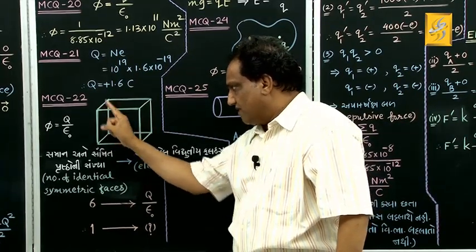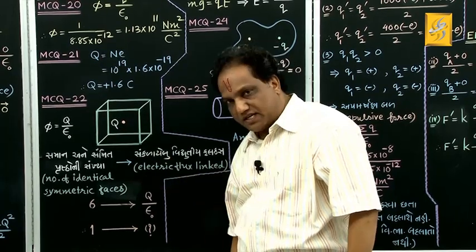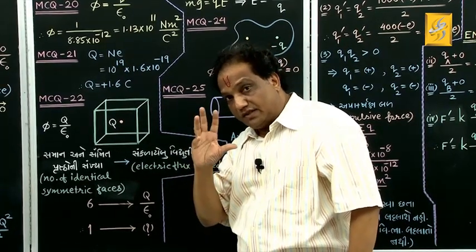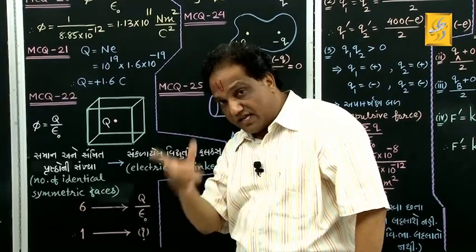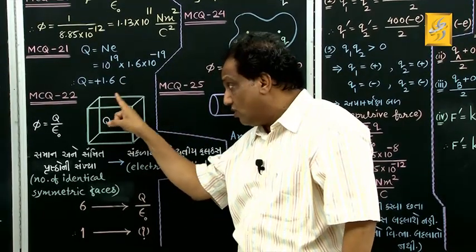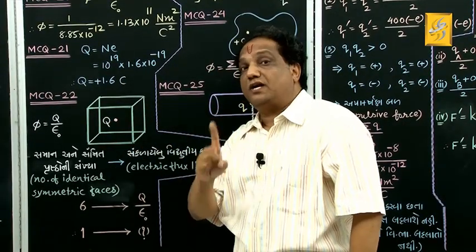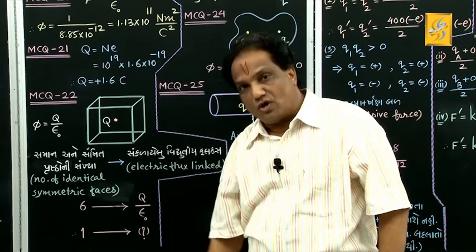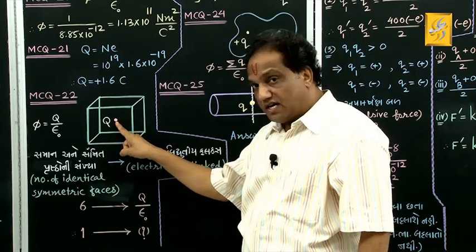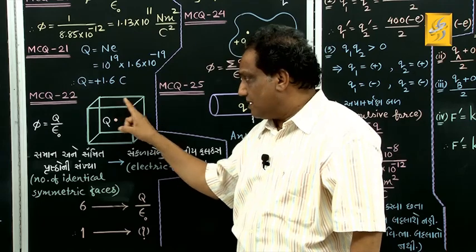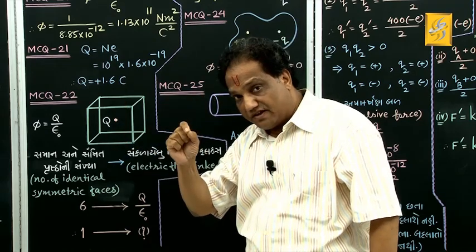When those electric field lines are going away from this positive charge, naturally the total number of electric field lines will get associated with all the 6 faces, and that too equally, because the position of this charge is symmetric as compared to any face.